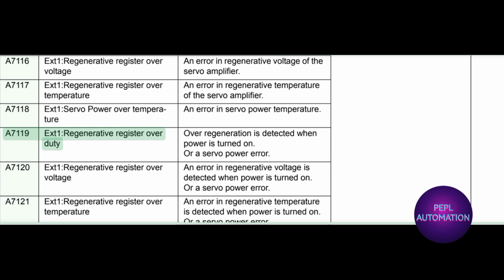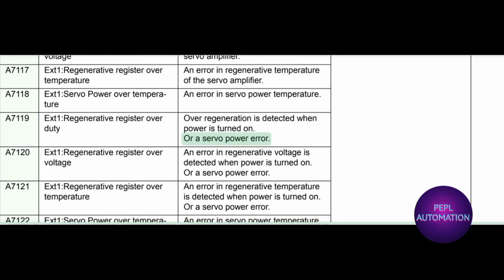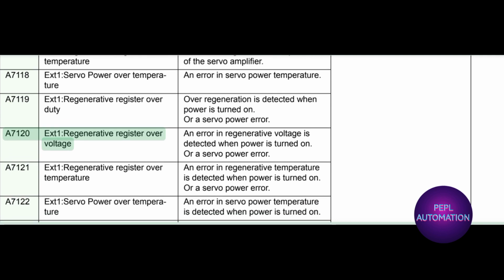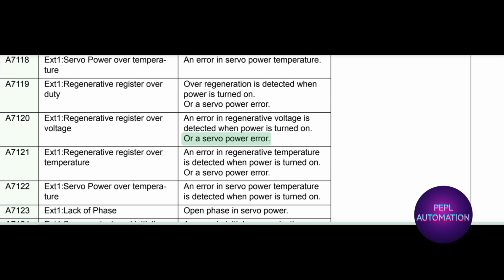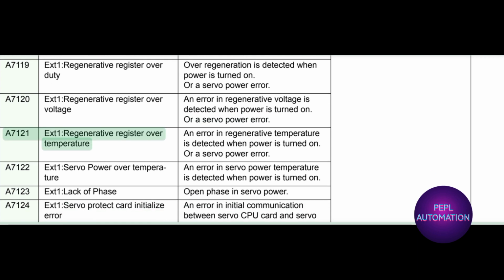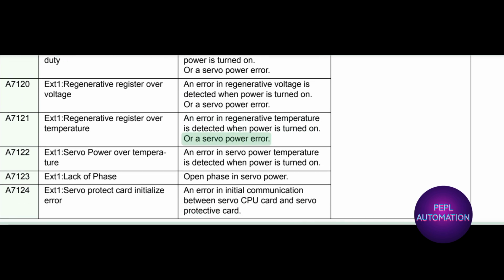A7119X1 regenerative register over duty. Over regeneration is detected when power is turned on, or a servo power error. A7120X1 regenerative register over voltage. An error in regenerative voltage is detected when power is turned on, or a servo power error. A7121X1 regenerative register over temperature. An error in regenerative temperature is detected when power is turned on, or a servo power error.